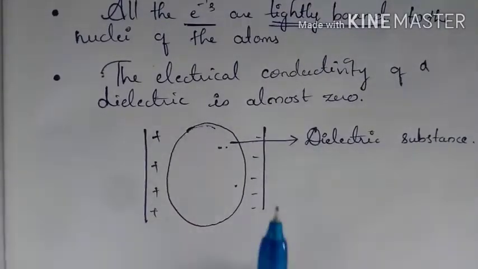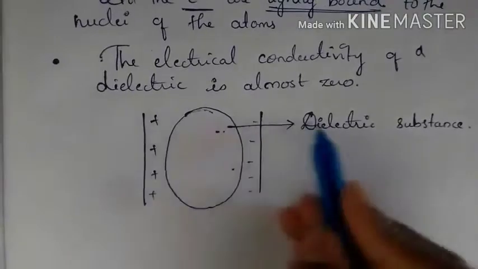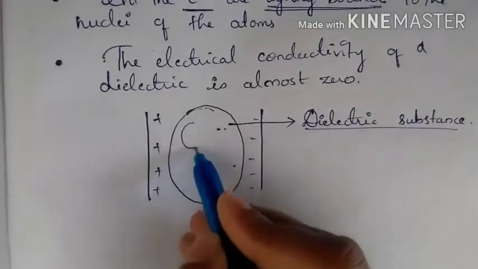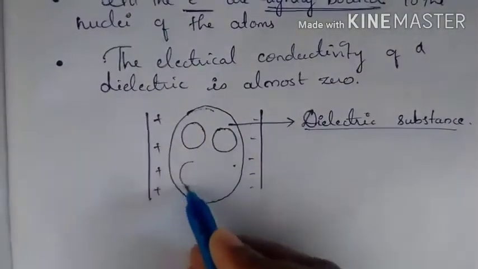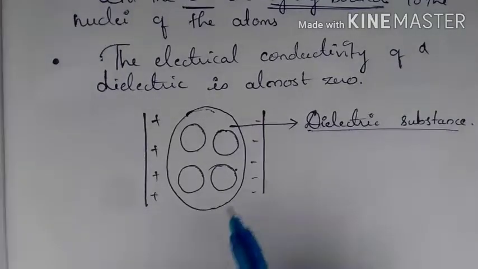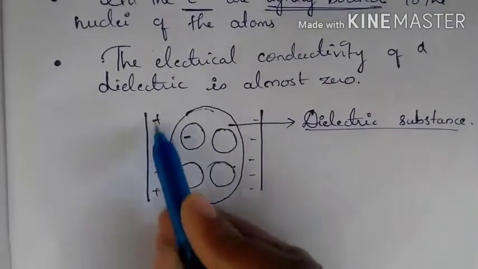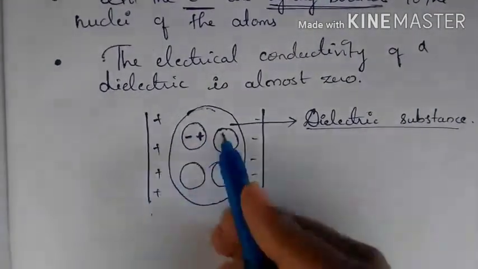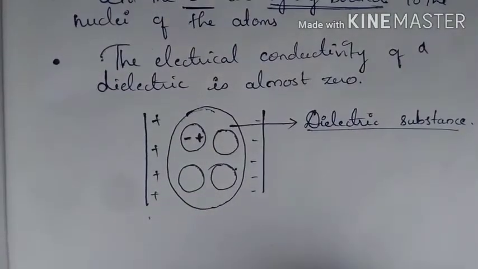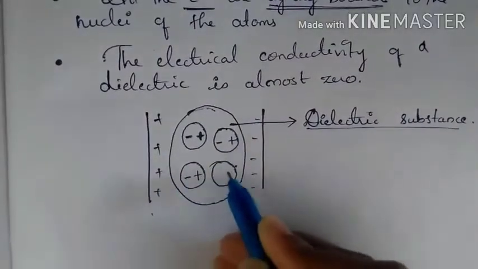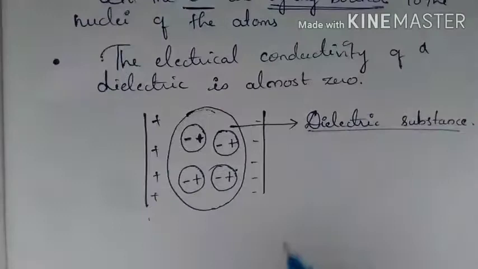How can it create the electric field? This substance will be made of some molecules. Let's suppose you have a few molecules in the substance. In these molecules you will obviously have positive and negative charges. The negative charge will get attracted to the positive plate, and the positive part of the molecule will get attracted to the other plate. The same thing happens for all the other molecules: negative, positive, negative, positive.